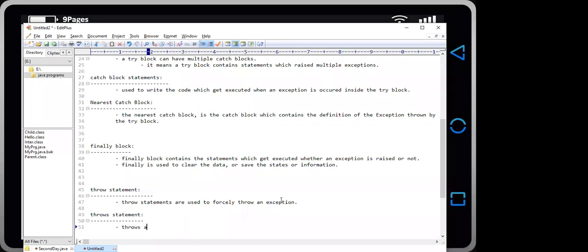So the throws statement is used to define the type of exception a method or constructor may throw. Where we use throws, we always use it with the method or the constructor, if they will throw any type of exception.